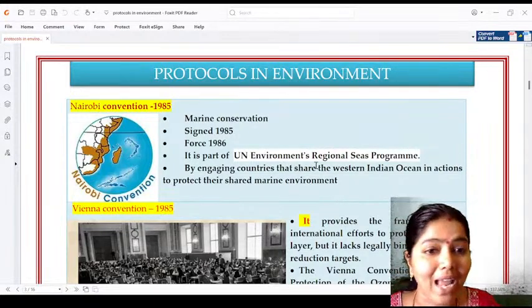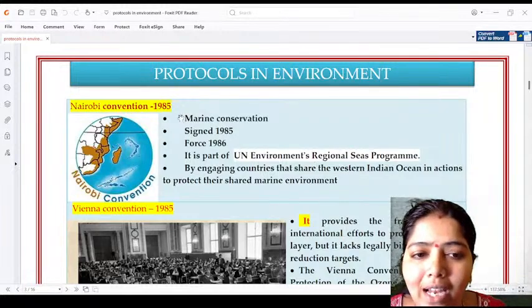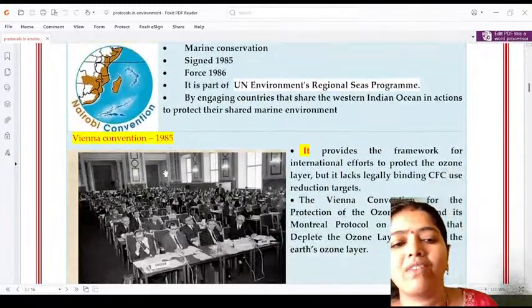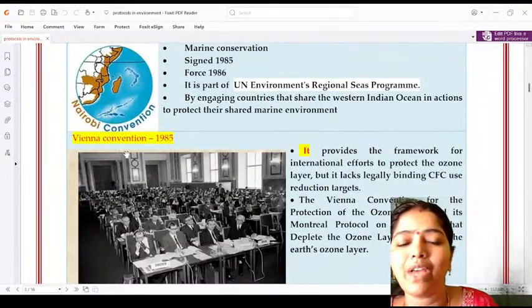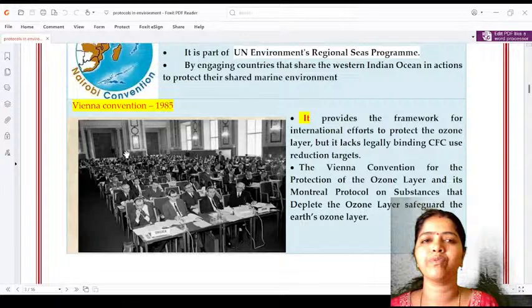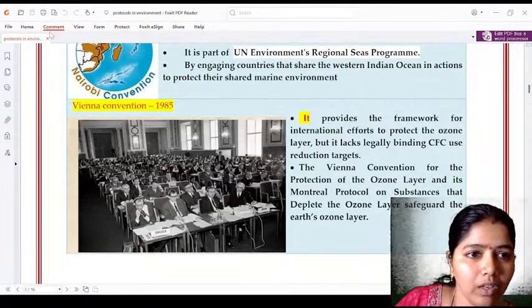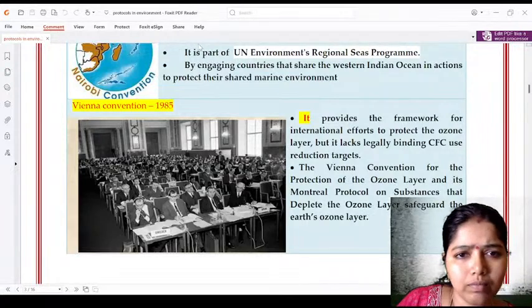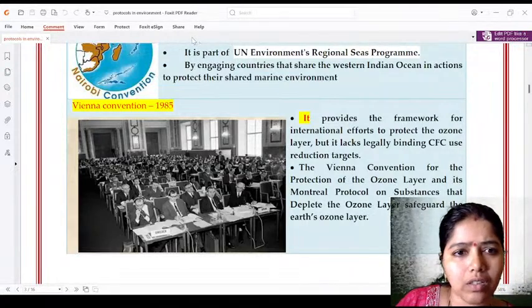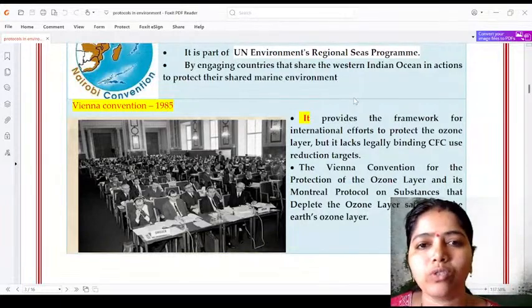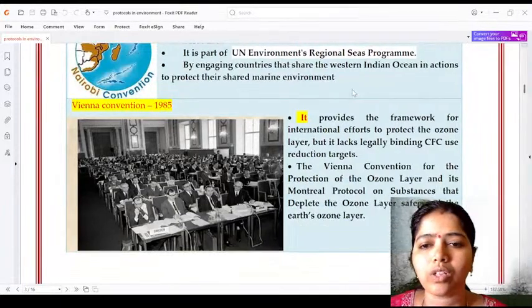to protect the marine environment. It started in the year 1984, it's Nairobi Convention. And then the same year, we have another convention called Vienna Convention. We have three important protocols with respect to ozone. What do all those protocols mean?